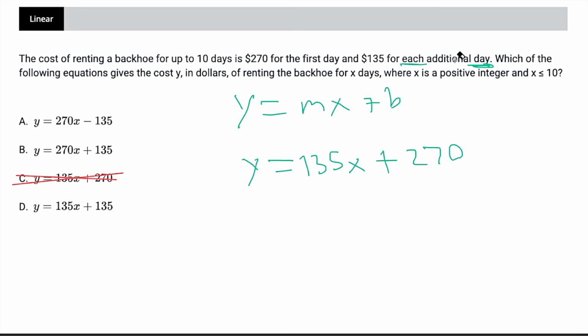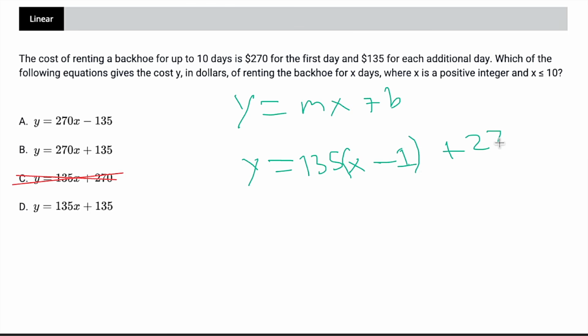And here's the issue. This is not taking into account that a y-intercept, this 270, is supposed to be when x equals 0. But this is not when x equals 0. This is for the first day. This is when x equals 1. So we basically want to ignore that first day. So here's what we can do. We're going to keep our plus 270, but we're going to change x to x minus 1. The reason we're subtracting 1 is to get rid of that first day that we don't want to count.